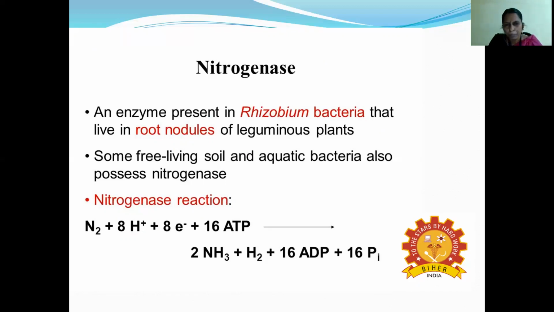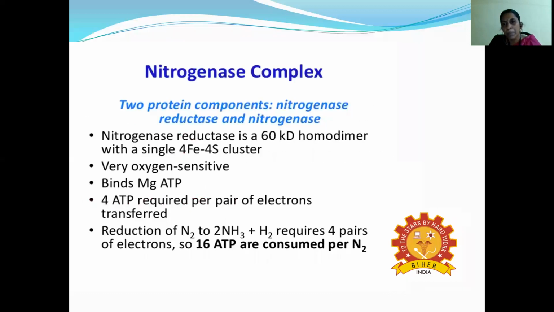Some free-living soil and aquatic bacteria also possess the enzyme nitrogenase. Not only rhizobium, free-living soil and aquatic bacteria can also possess the nitrogenase enzyme. So what does the nitrogenase reaction mean? The nitrogen combines with 6 electrons or 8 electrons, depending. But 16 molecules of ATP are converted to give 2 molecules of ammonia, H+ ions, 16 molecules of ADP and 16 molecules of inorganic phosphate.